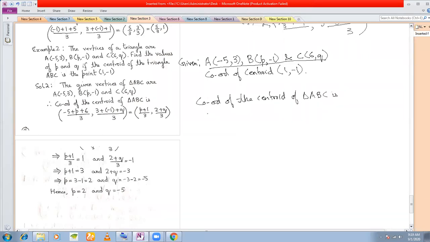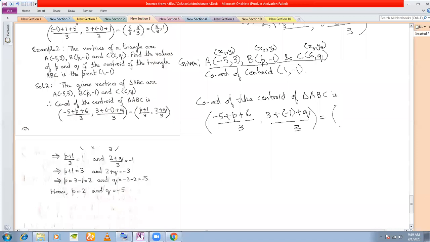This is your x1, y1, this is your x2, y2, and this is your x3, y3. Add up the x coordinates: (x1 + x2 + x3) by 3, and (y1 + y2 + y3) by 3.